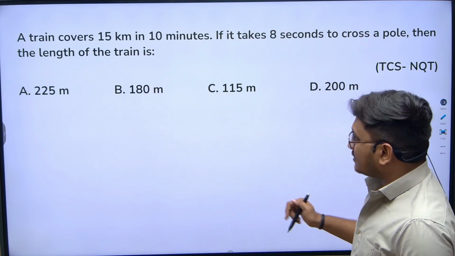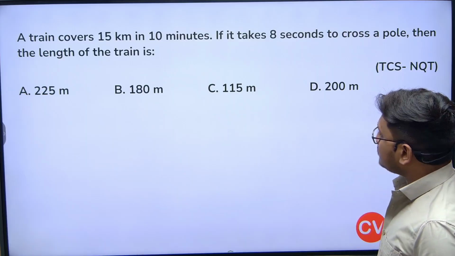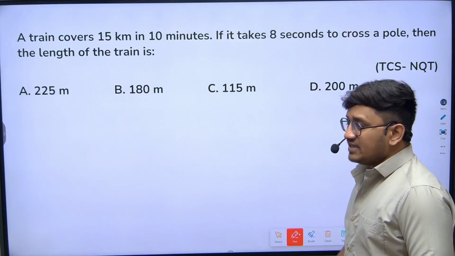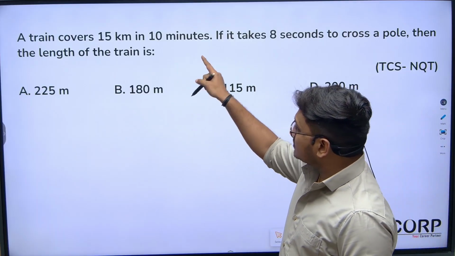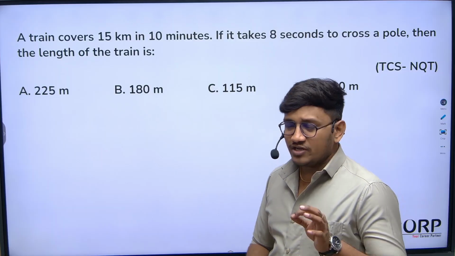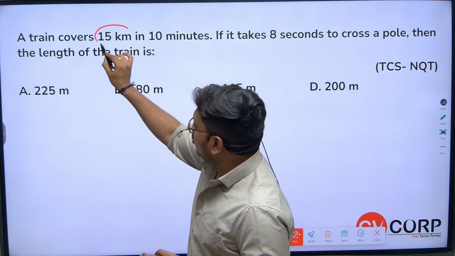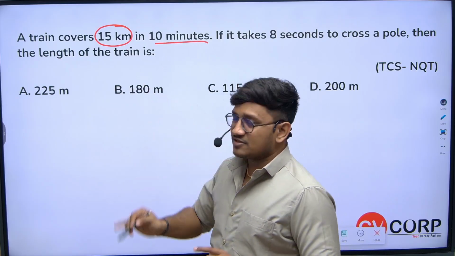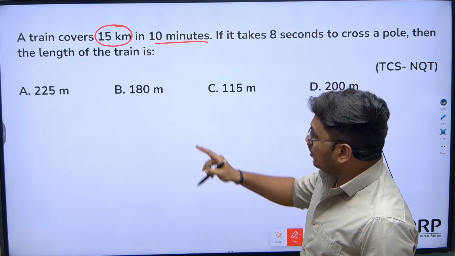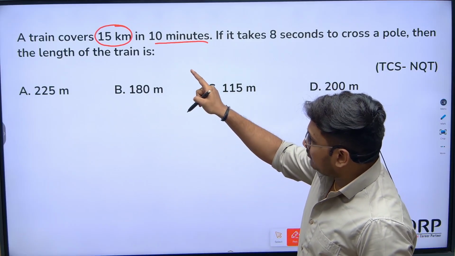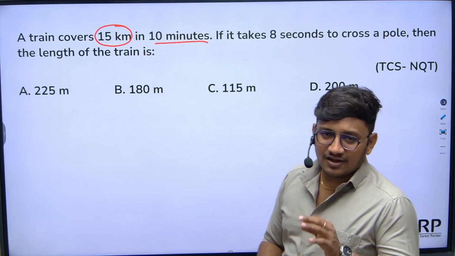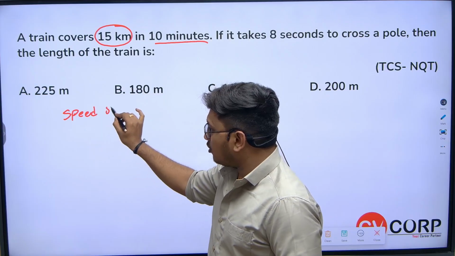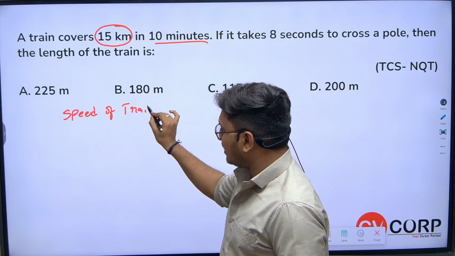A train covers 15 kilometers in 10 minutes. So here what does this 15 kilometers indicate? Distance, right? What does this 10 minutes indicate? Time. Now a train covers 15 kilometers in 10 minutes. Can't we find what is the speed of the train? Speed of the train is equal to